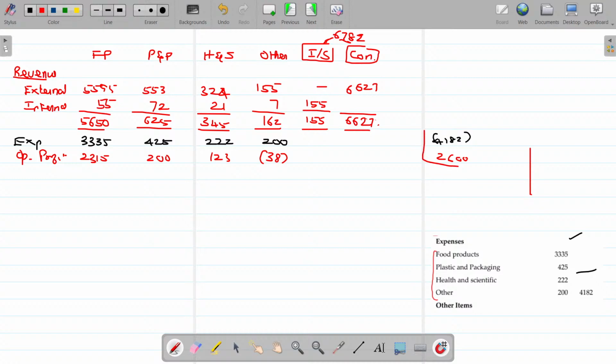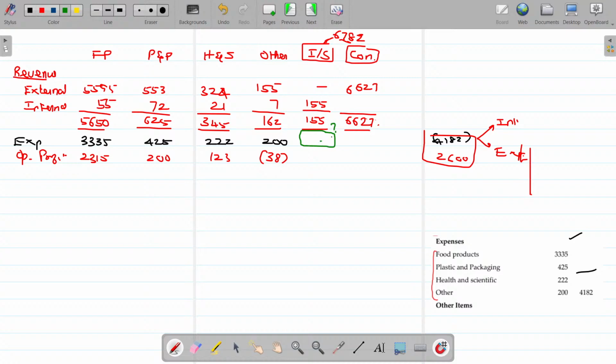These are the total, but I have to segregate this to what? Internal transfer as well as external transfer separately. Internal and external, like you have to find out. But here the problem is you're not aware about expenses for internal. This one is also a question mark. This one is a question mark.